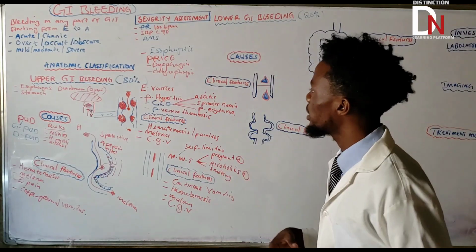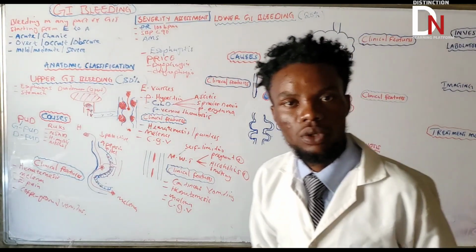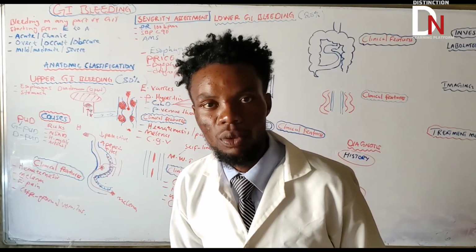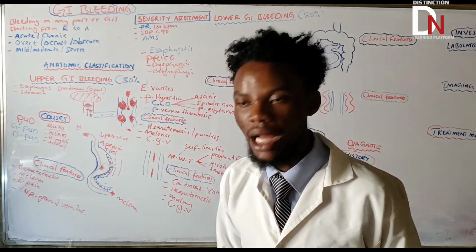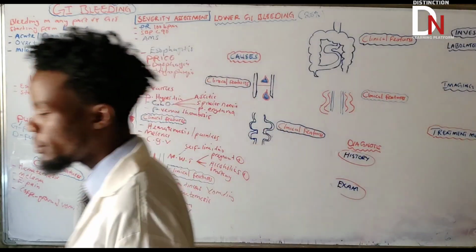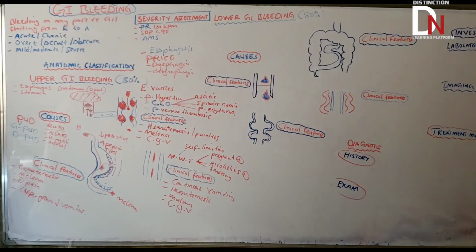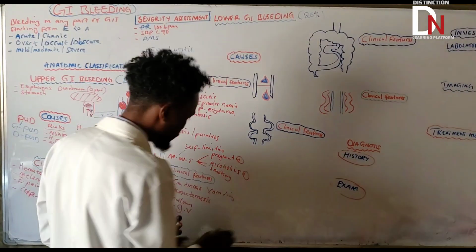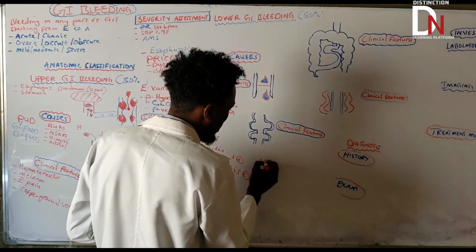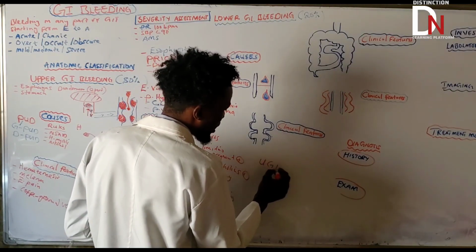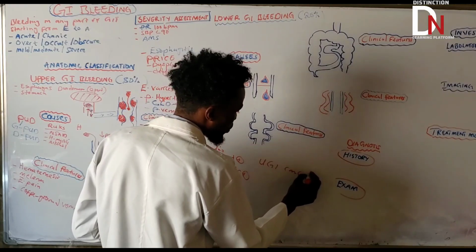As well as in the stomach, we've got adenocarcinoma and squamous cell type of carcinoma, gastric cancer. Those can also cause GI bleeding. So I'm saying upper GI cancers can cause bleeding.